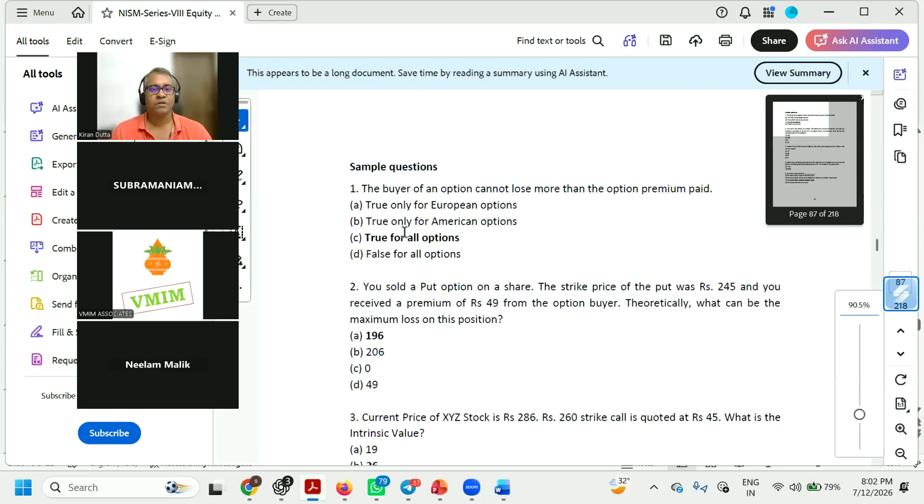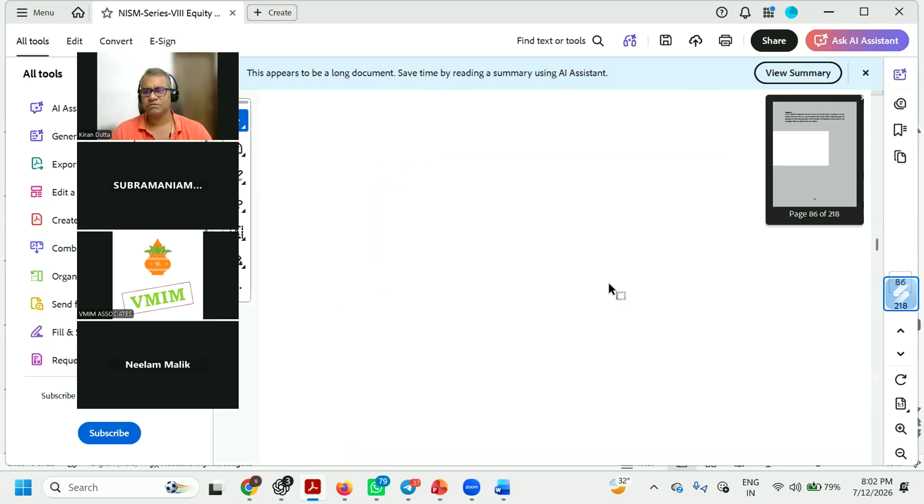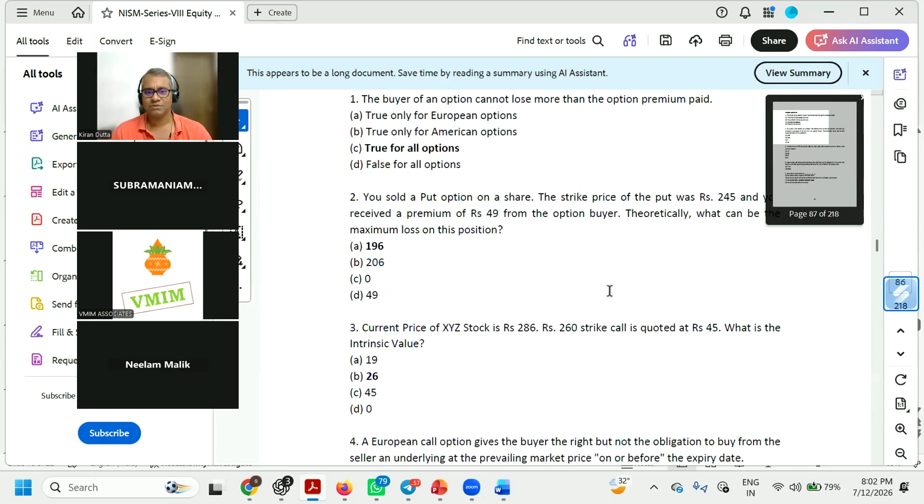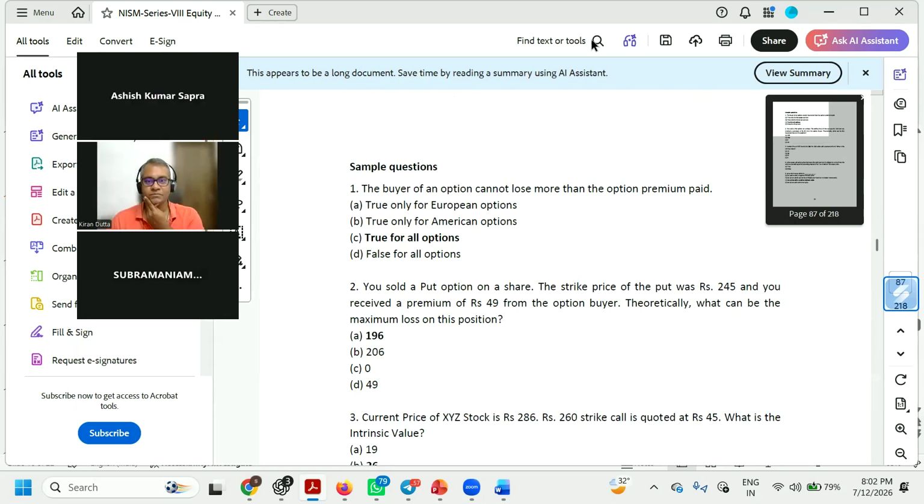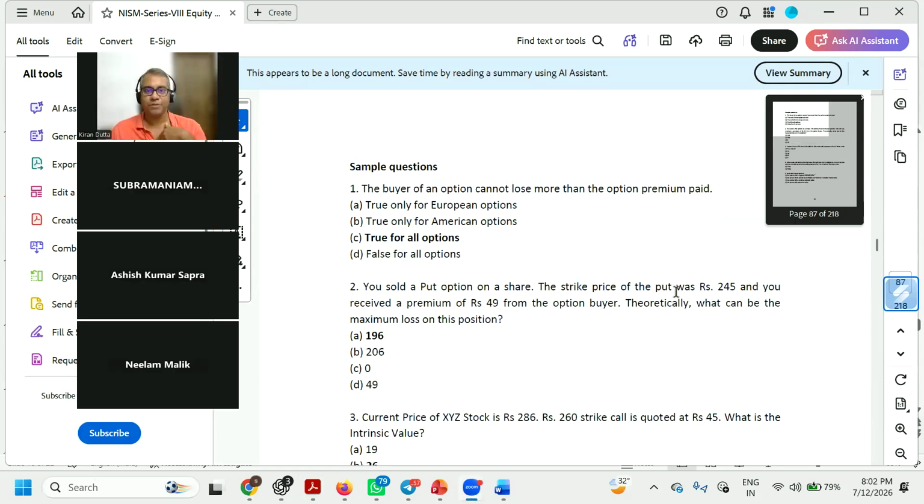Okay. Now let's go through this, right? The buyer of an option cannot lose more than the option premium paid. First of all, is it yes or no? Sir, Ashish sir, let's complete this question and we'll come to your question. Sure, yes. The buyer of an option cannot lose more than the option premium paid. That's what you told, right? True for C. Right?